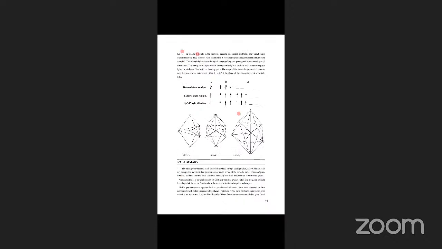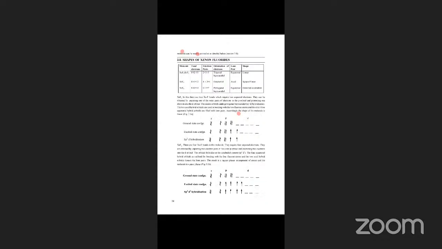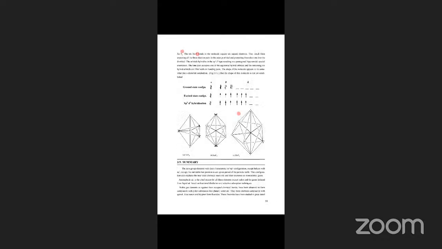All of you take a screenshot. So sir, these three structures are important. They ask you to explain about xenon fluorides. Structure, hybridization, and shape of the molecule is enough. XeF2 is sp3d hybridization, linear shape.